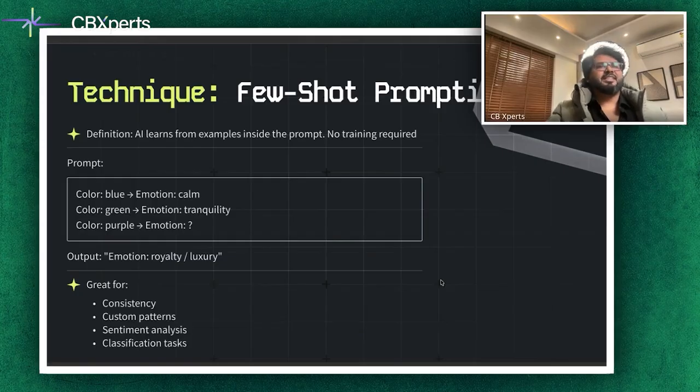For an Indian twist, imagine prompting. In our context, let's say we say Golgappa, and that gives us excitement. When we hear the word Rasgulla, we say it's a little bit of sweetness coming there. And what should be the feeling for filter coffee? That is important to understand. That's how you define few shot prompting. The model will likely answer refreshing or energy or some other word, which captures the pattern without any extra training. So that is called few shot prompting. Remember this. You must have heard this term a lot, but that's how you work with it.